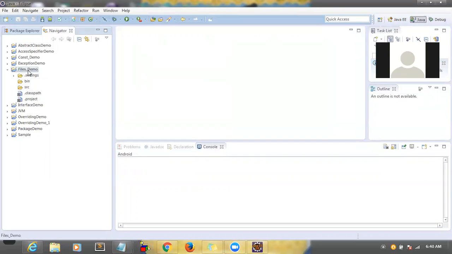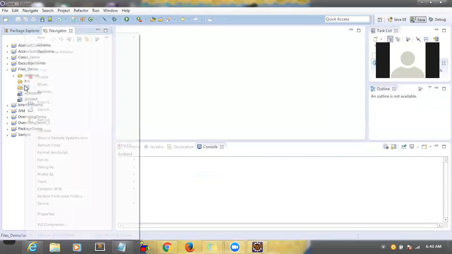So this is a new Java project. Just now I created files_demo. Inside that, src and bin are empty, correct? Right. So let me create a simple class.